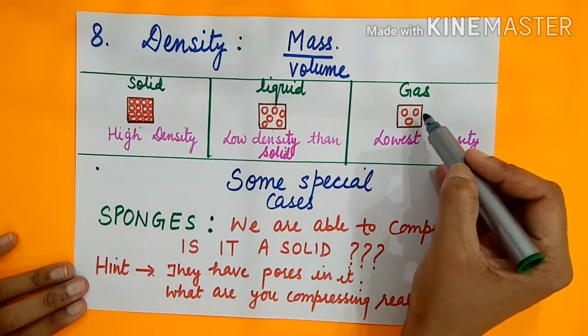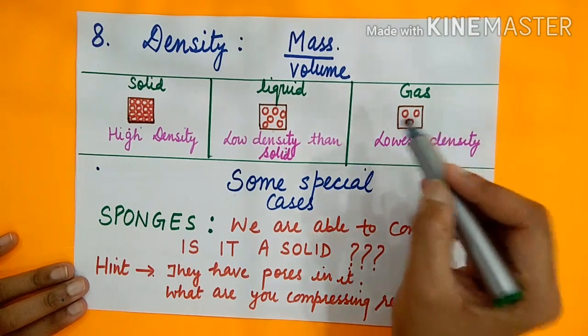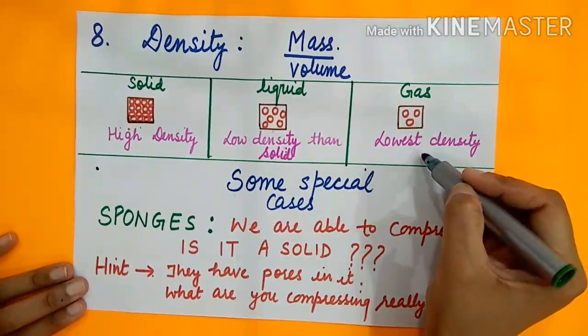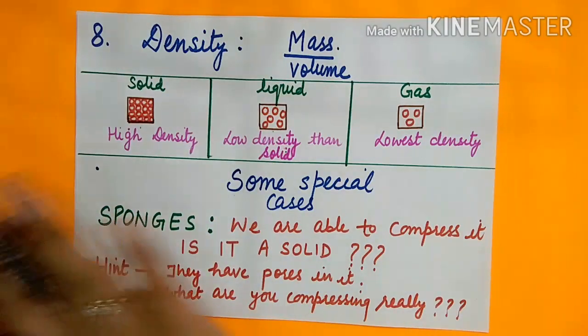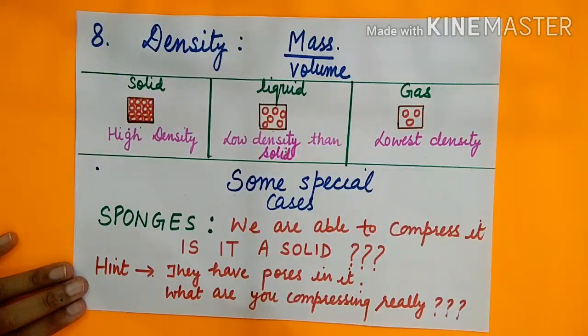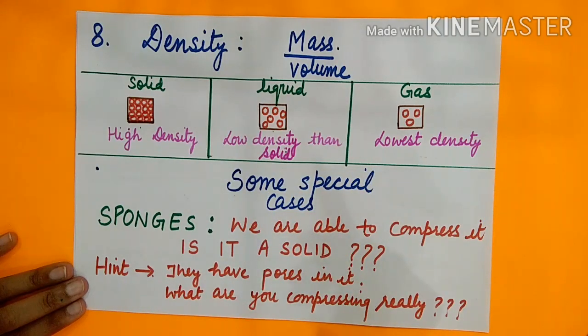And in gas, they are having fewer particles, so mass will be lowest among them. So they are having lowest density. Clear? So now I have covered all three states of matter on the basis of so many important properties.